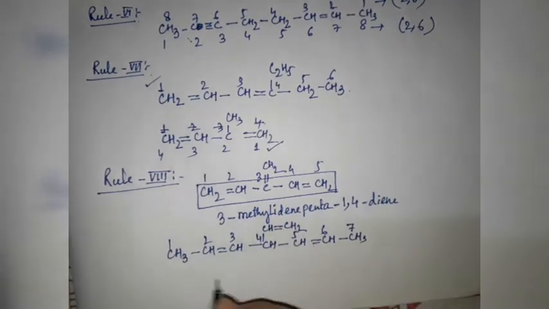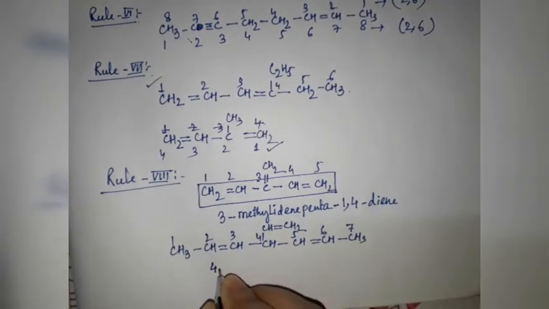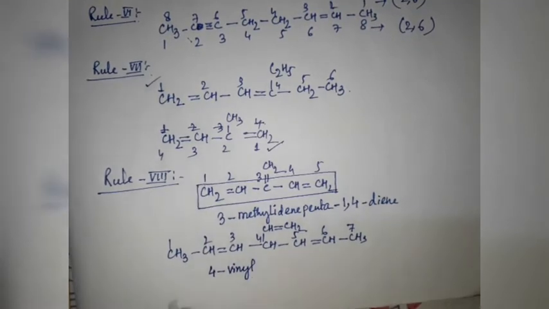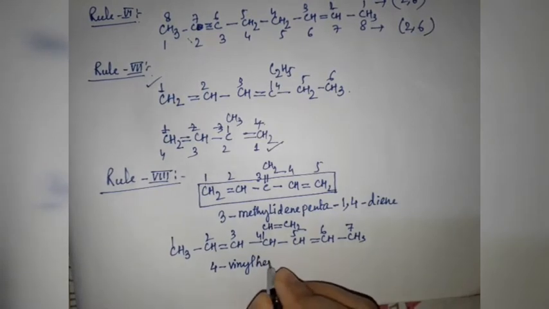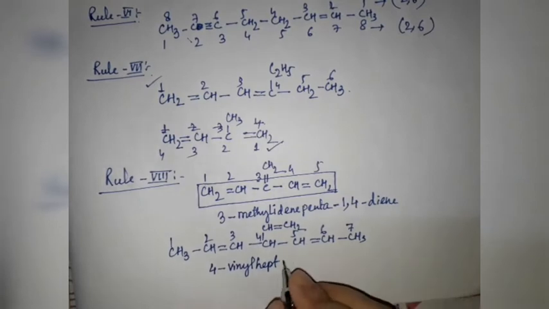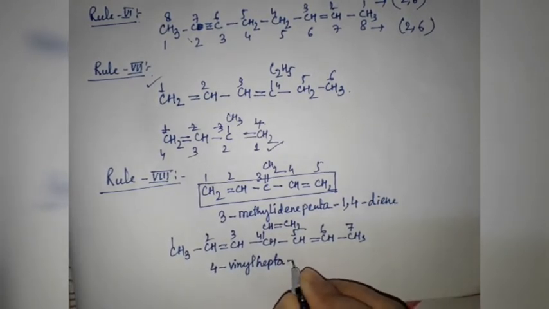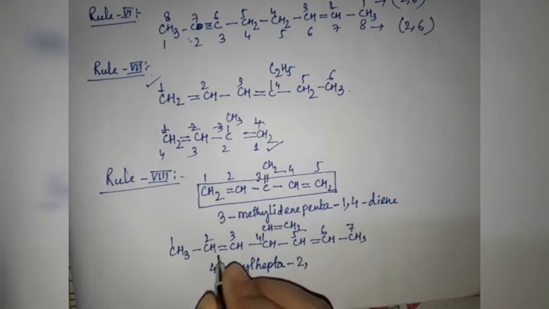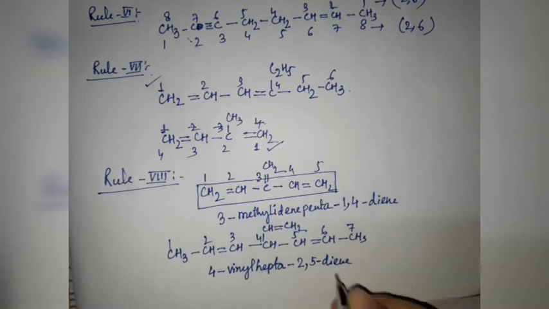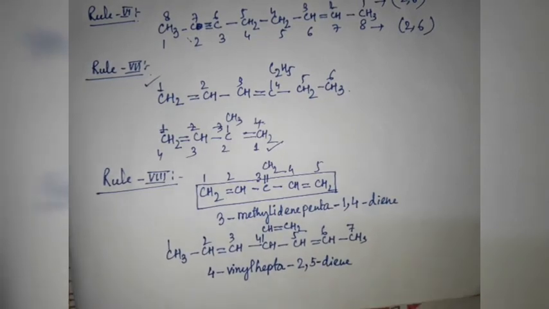In position 4 we have a vinyl group, so 4-vinyl. For 7 it is hept, and a terminal a is added because more than one double bond is there, so hepta-2,5-diene. Okay, so this is all about how we can correctly write the names of unsaturated hydrocarbons.